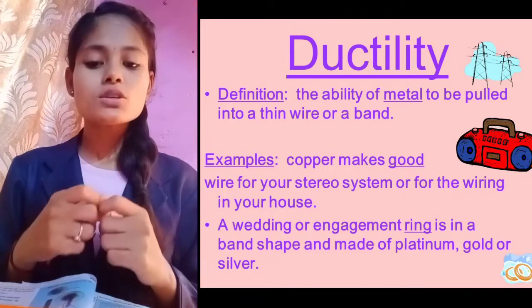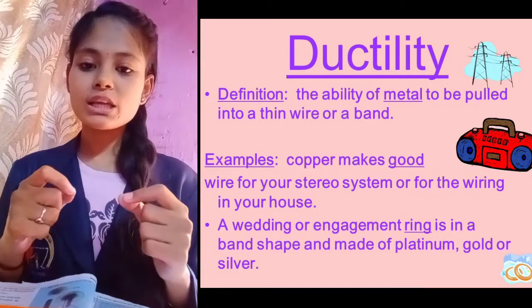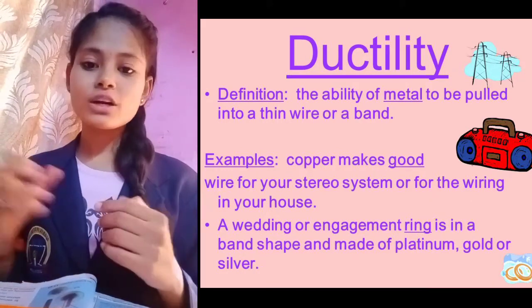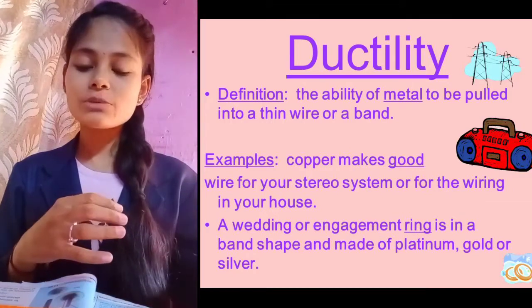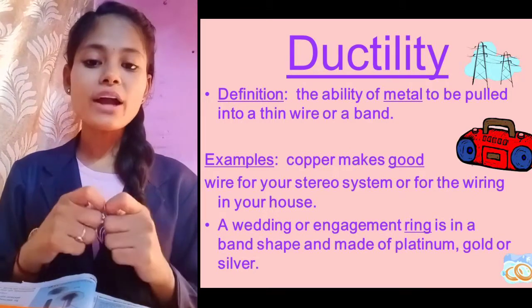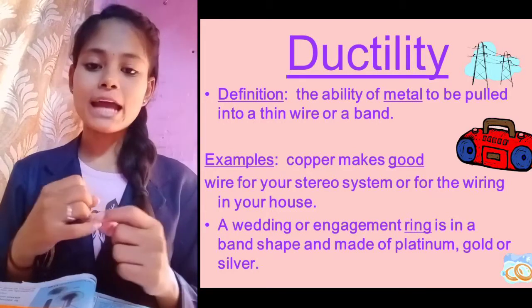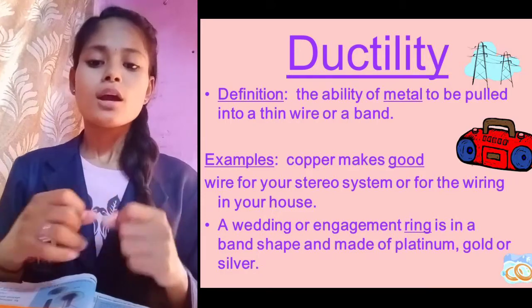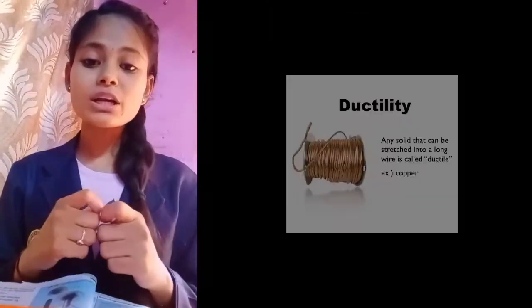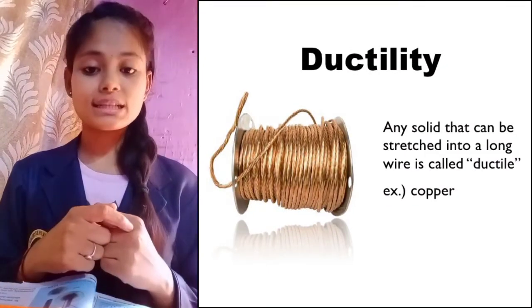Have you seen so many thin wires which are used in making the connecting wires, which are used in the television wires, which are used in your electric bulb wires? So what are these actually? These wires are made up of metals. They can be of copper, it can be of silver. Now the property by which something can be converted into thin wire is called ductility.